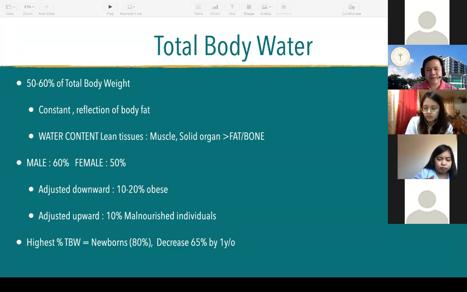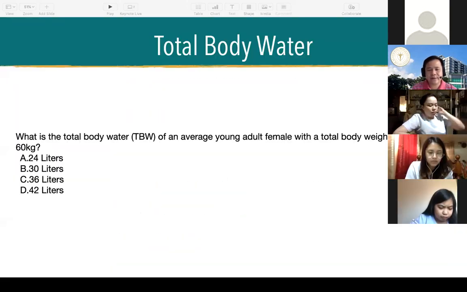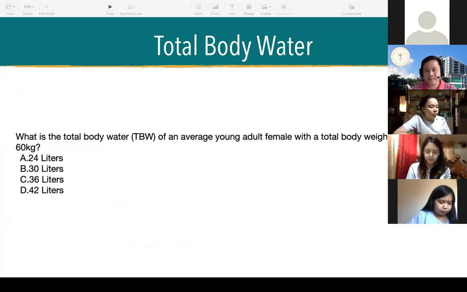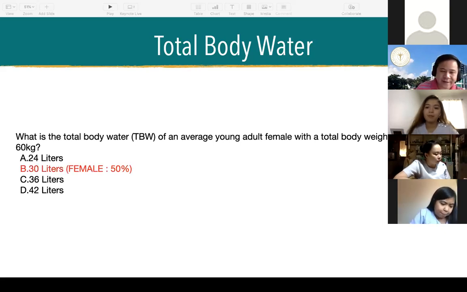Females have 50% total body water of their total body weight. The 30, po. B. Okay, thank you. So the answer is 30 because females have 50%.